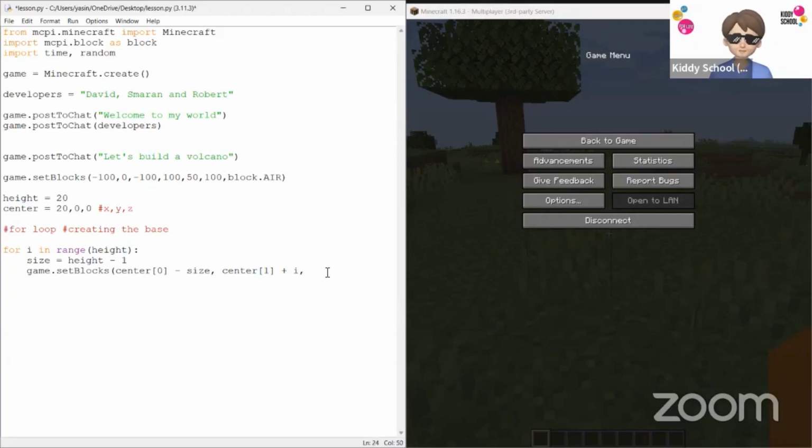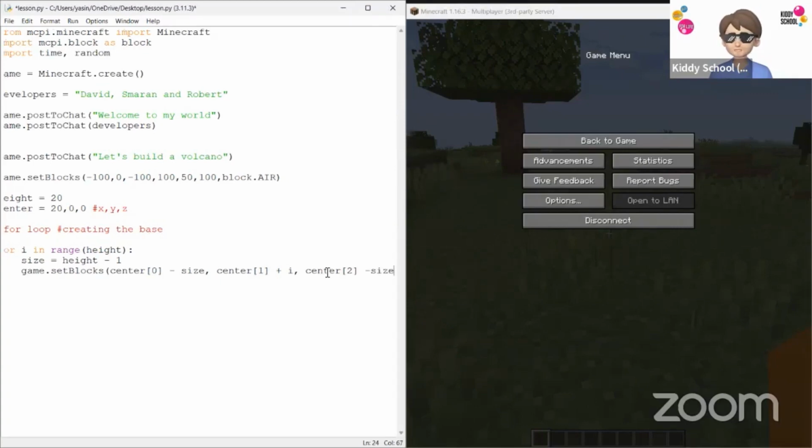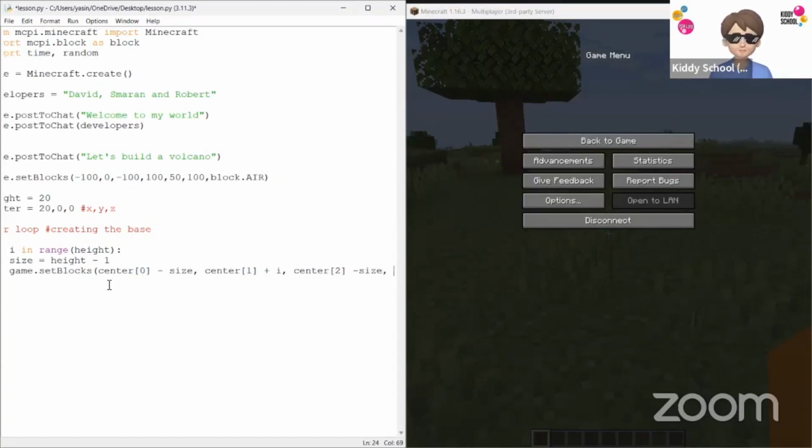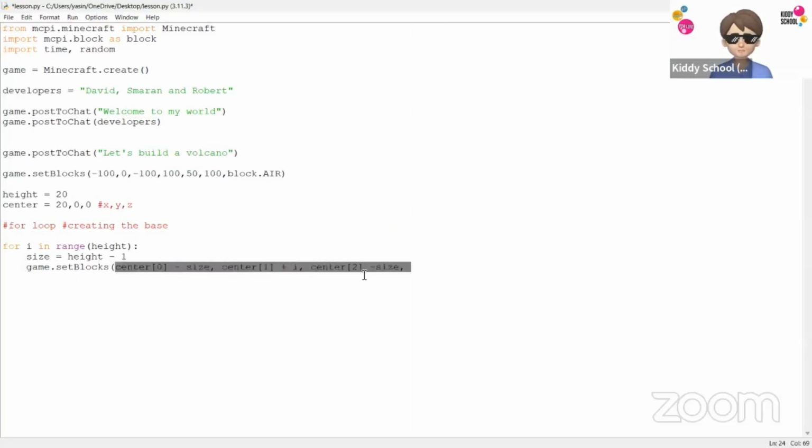And center 2, that's for Z, minus size. And I'll say again, I'm going to copy this specific thing. I'm increasing this thing, copying it. Or let's just write it down. So we have center 0 minus size, center 1 plus iterator, so it will keep on going to the next level. And center 2 minus size.